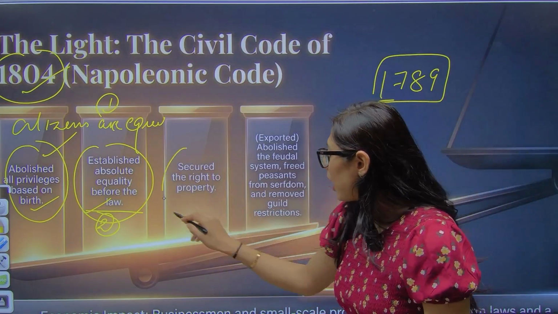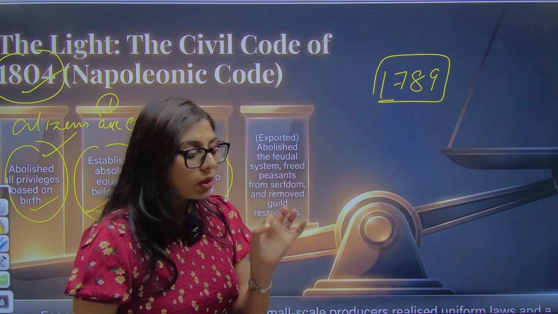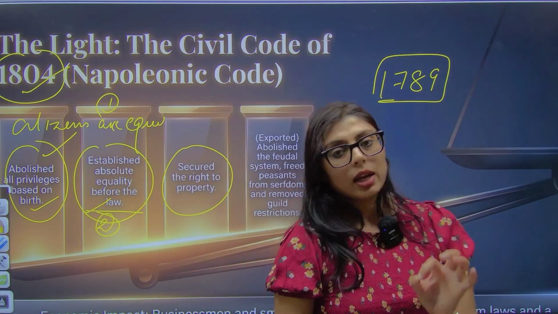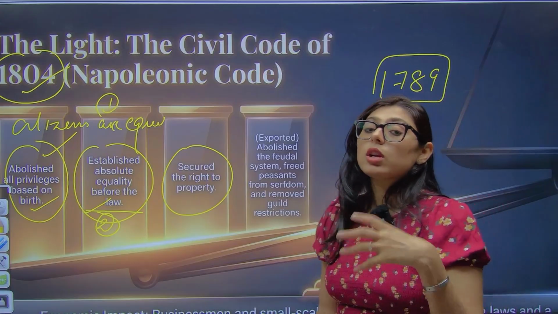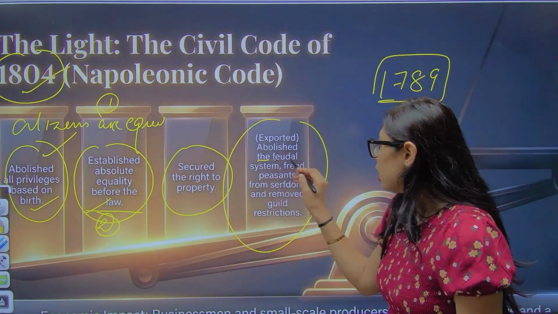Third, secure the right to property. That means now anyone can purchase the property. Anyone can purchase and sell the property. It's not that royal kings will control it. Okay. Then they abolish the feudal system.